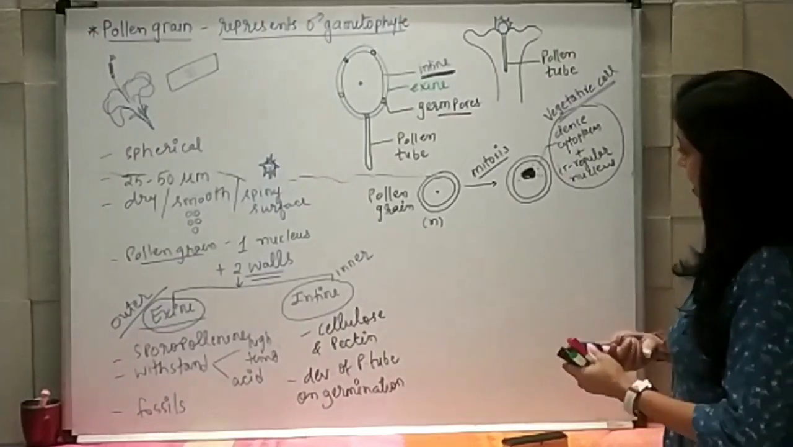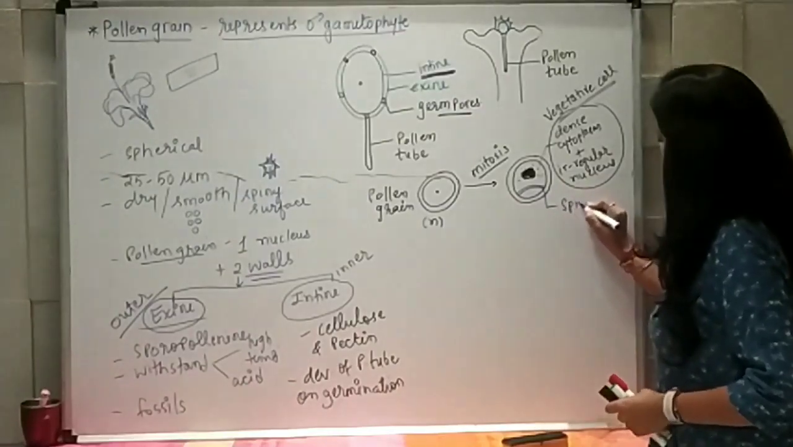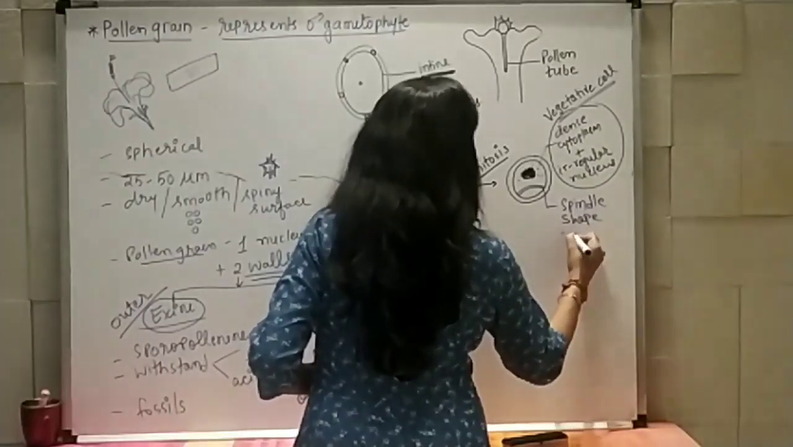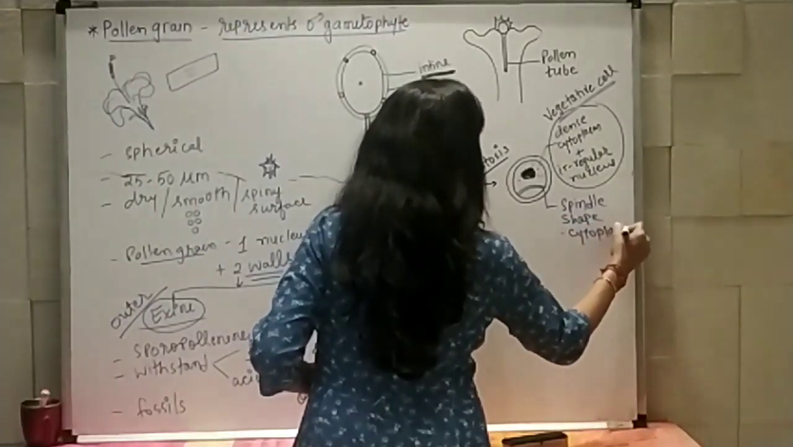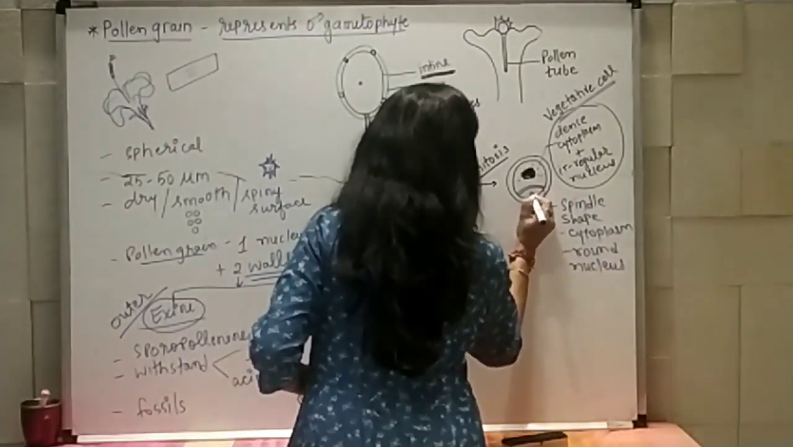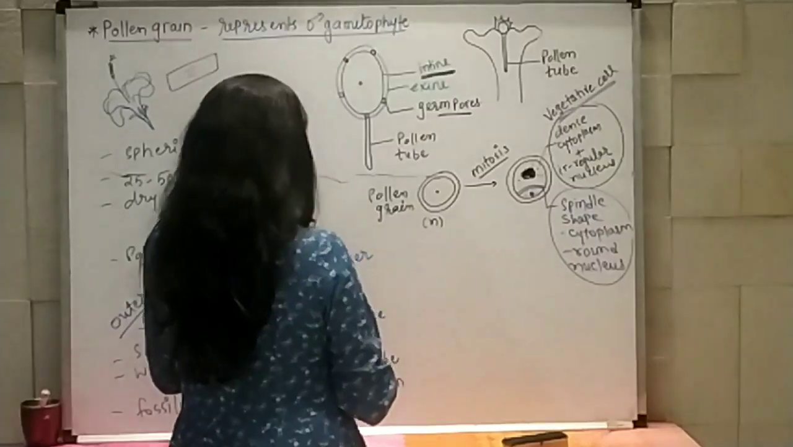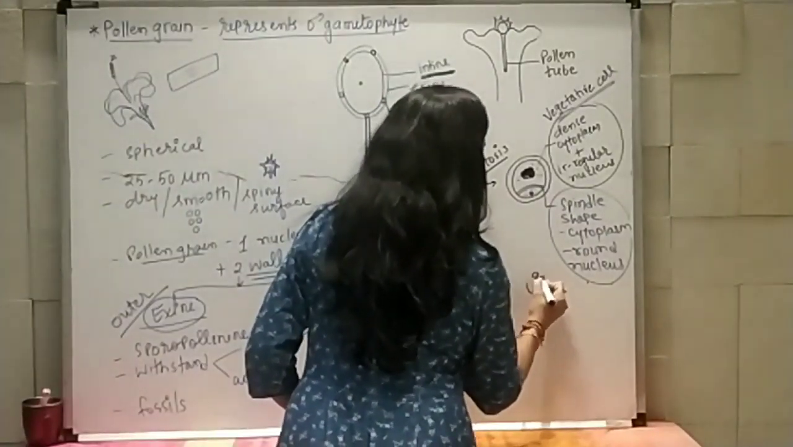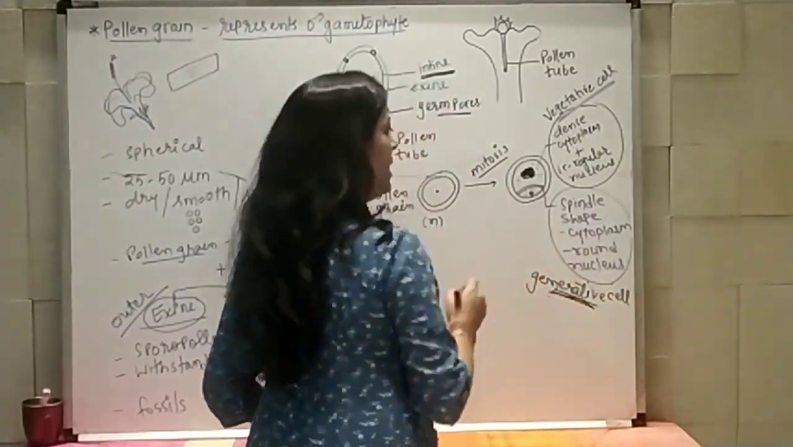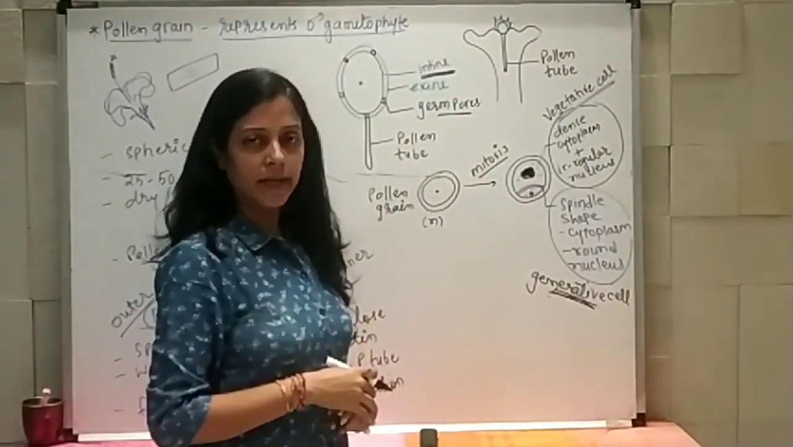Again repeating, one more cell which is of spindle shape, with cytoplasm and round nucleus. That structure is known as generative cell. Right? So bigger cell is known as vegetative cell, while the smaller cell is known as generative cell.